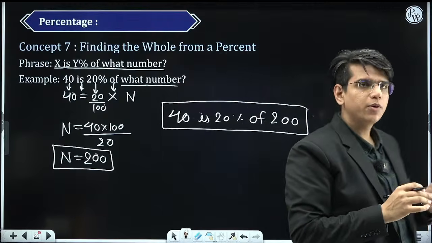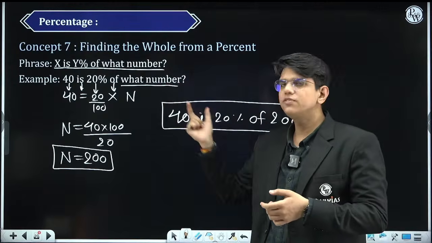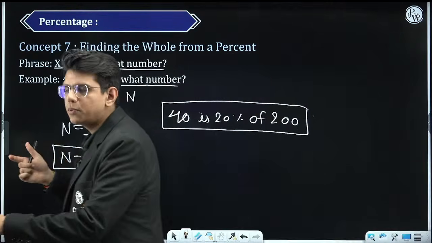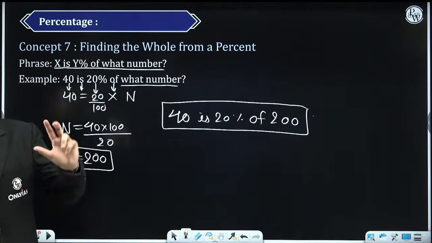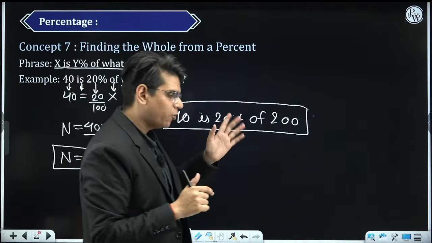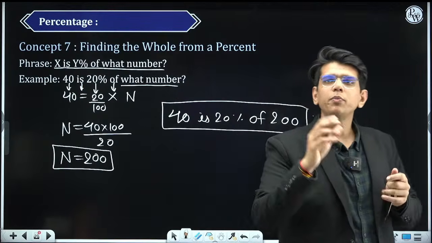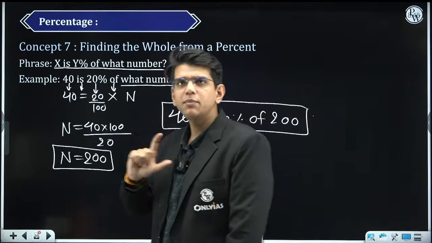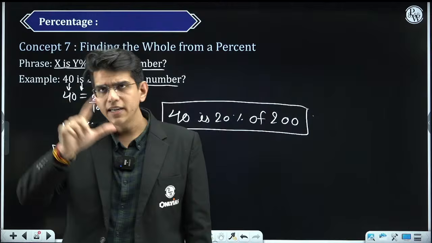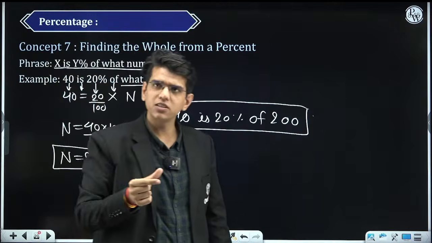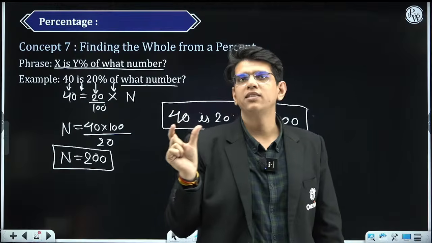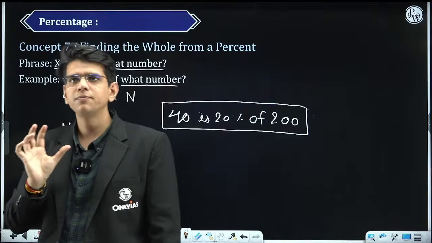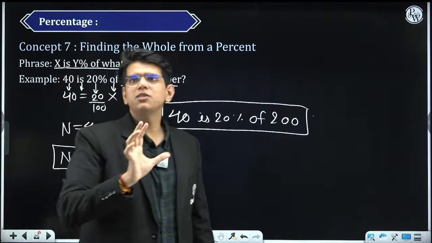Your focus should be to understand the meaning of these small sentences. In the question, you will have 4, 5, 6 sentences clubbed to each other. There is a lot of clubbing between the sentences. What you need to understand is that you need to make sense of individual small sentences. You don't have to solve the complete question in one go. Read the question in one go first and then divide it into small parts. Each and every sentence, each and every word has some sense. So that should be understood.